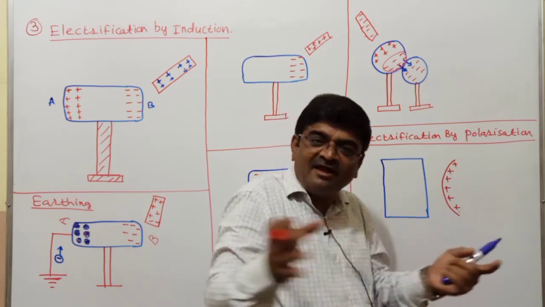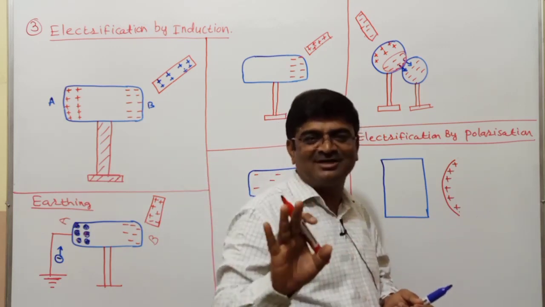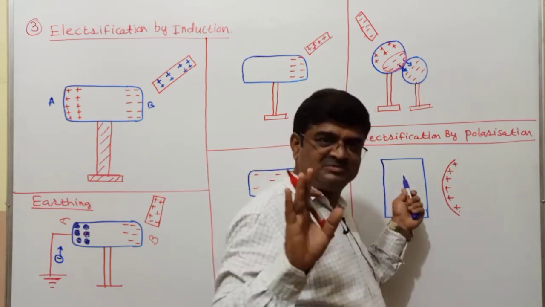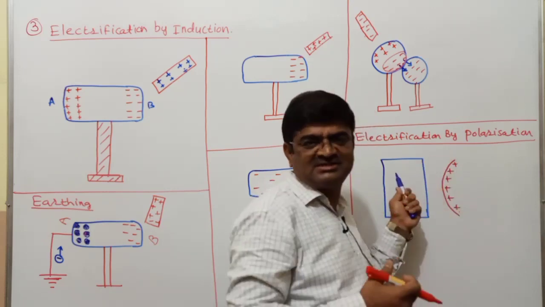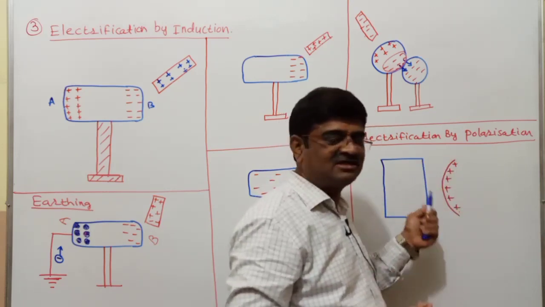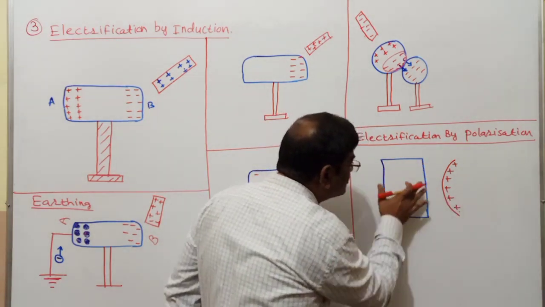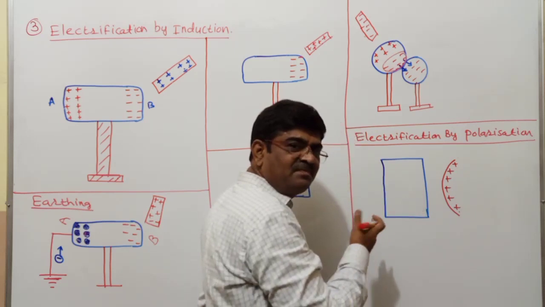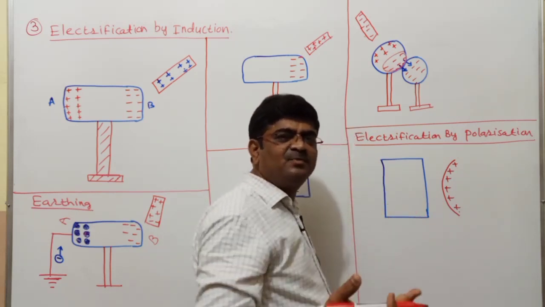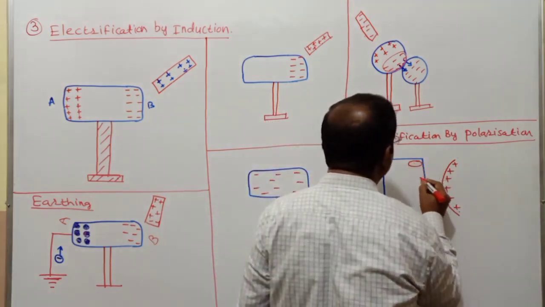Even they will get aligned in a particular direction. They experience a torque. I'll talk about this also later, because there are certain basics that need to be learned first, then I can come to that discussion. So in this slab, the molecules which were non-polar earlier become polar, and they will get aligned in a particular direction.